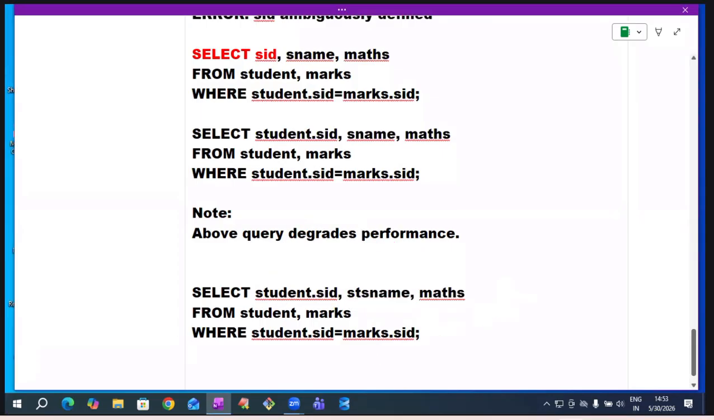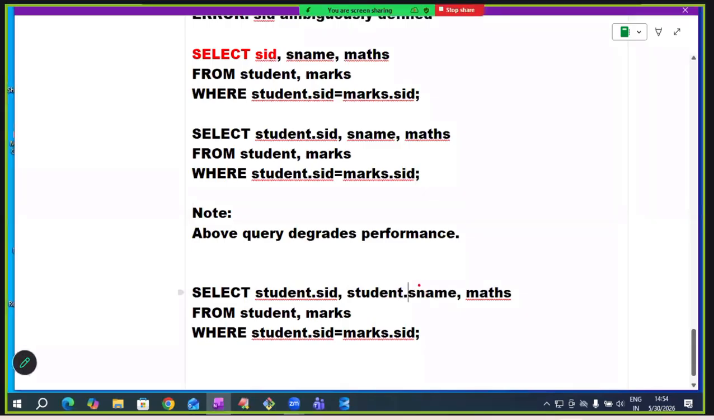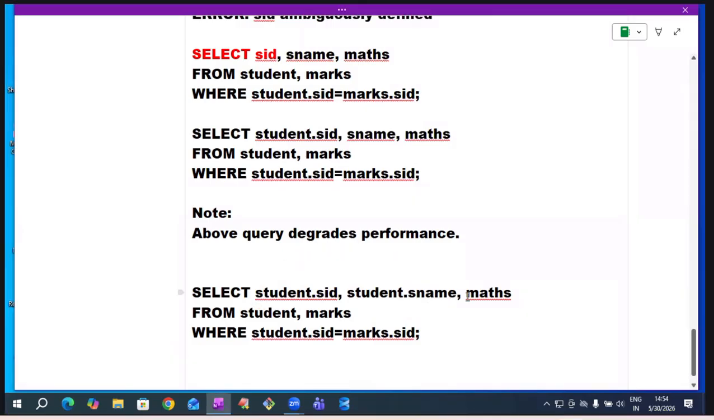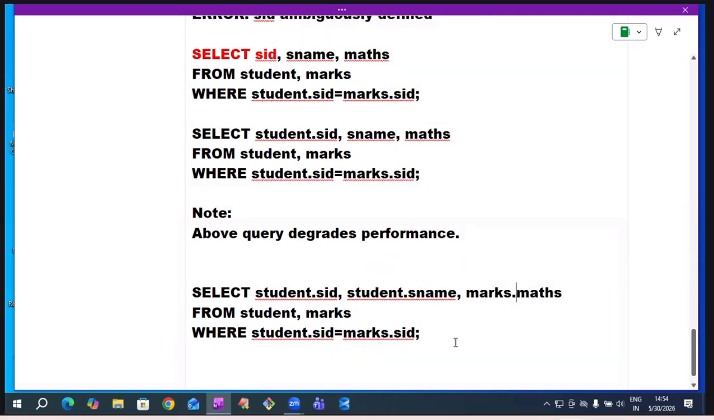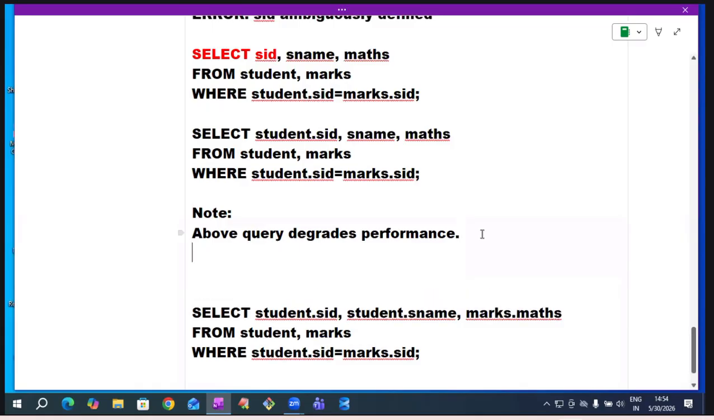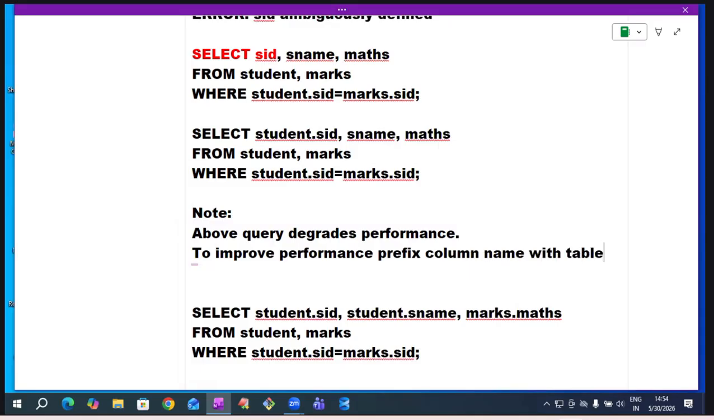So prefix the column name with the table name. Directly, the sname column is searched in the student table only. If I prefix the maths column with its table name, it searches in the marks table only. In one table only it is searching, so time will be saved. It improves performance. So to improve performance, prefix the column name with the table name.